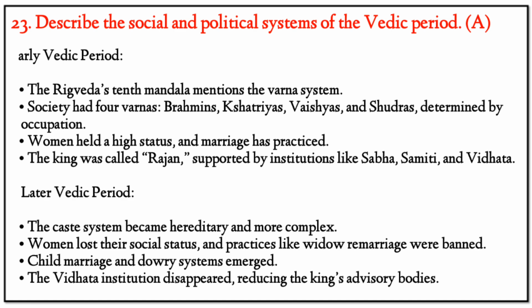Women held a high status and marriage was practiced. The king was called Rajan, supported by institutions like Sabha, Samiti and Vidhata. Later Vedic period: the caste system became hereditary and more complex. Women lost their social status and practices like widow remarriage were banned. Child marriage and dowry systems emerged. The Vidhata institution disappeared, reducing the king's advisory bodies.